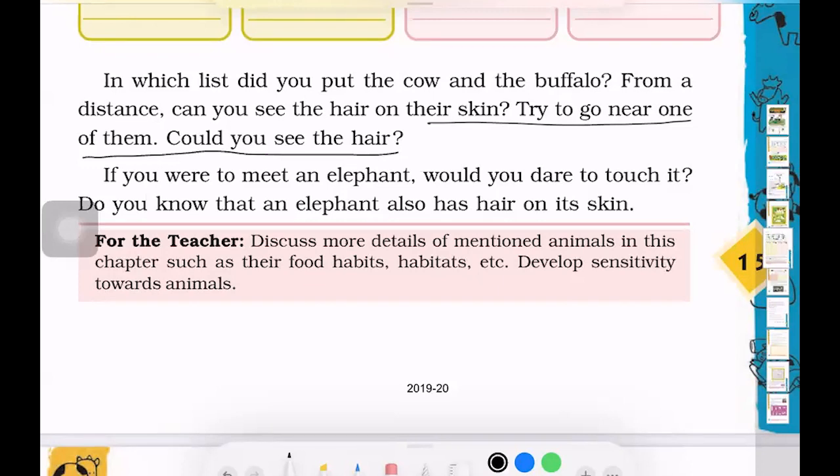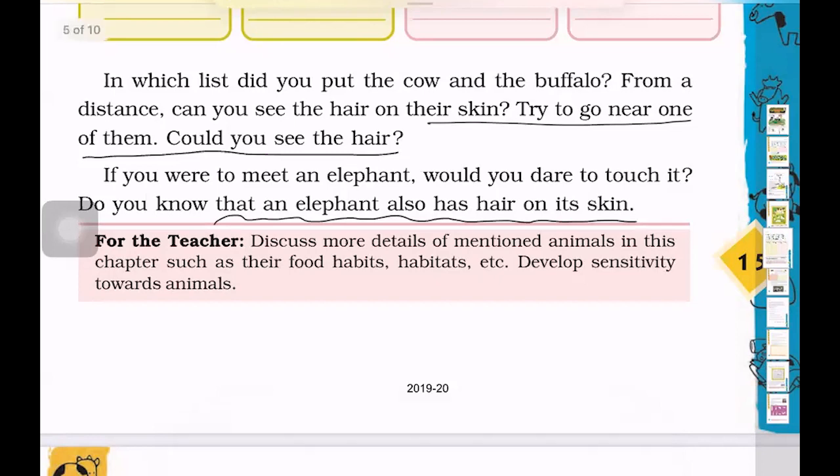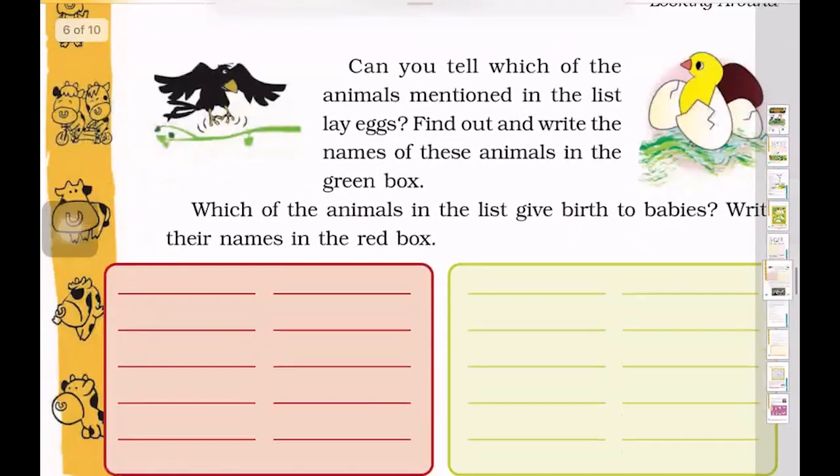If you were to meet an elephant, would you dare to touch it? Do you know that an elephant also has hair on the skin? So the next time you meet any elephant, please make sure that you touch it and feel the hair on his skin. Now let's see this.